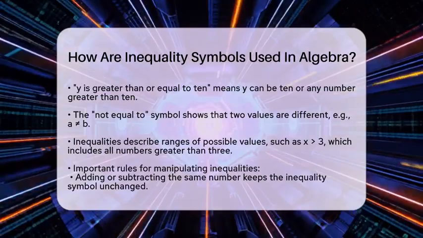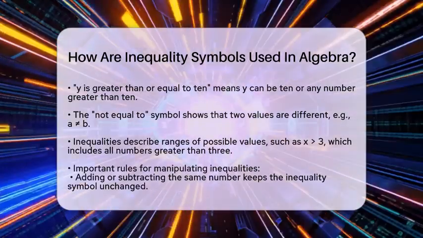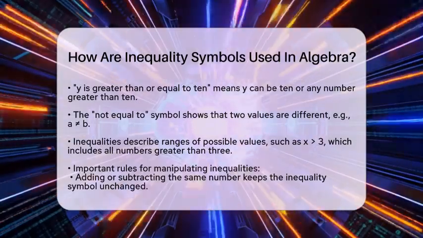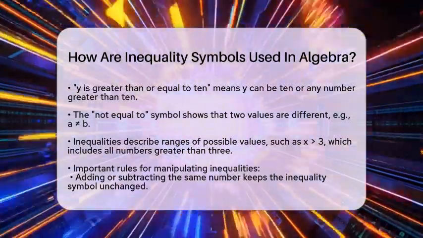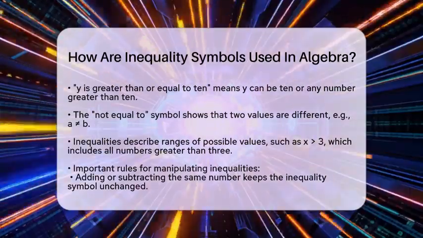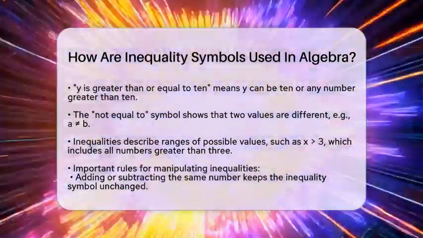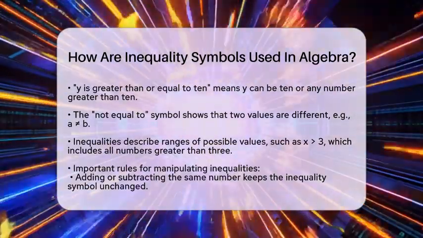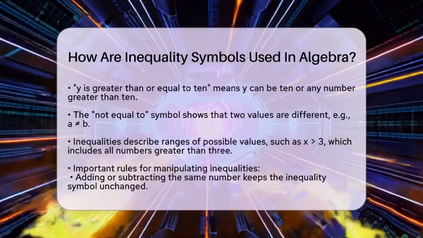However, if we multiply or divide both sides by a negative number, we must reverse the inequality symbol. For example, if a is less than b and c is less than 0, then a times c is greater than b times c. These rules help us keep inequalities true while solving for variables or simplifying expressions.